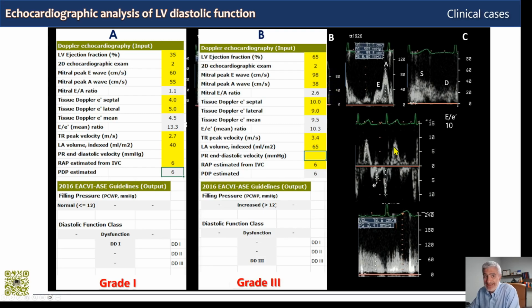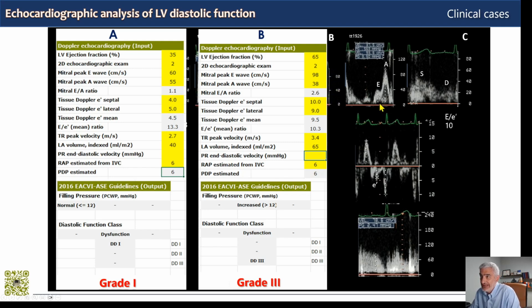And now let's look at the elderly patient with dyspnea who arrives at the emergency department. What should we note immediately? The first thing we should note on a transmitral flow pattern, which is usually the first that we see, is a significant reduction in filling time. The duration of transmitral flow looks really short. You see here we have a very narrow E wave, and the A wave looks normal, but the total filling time is reduced.